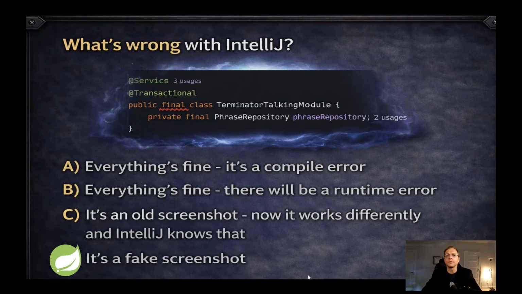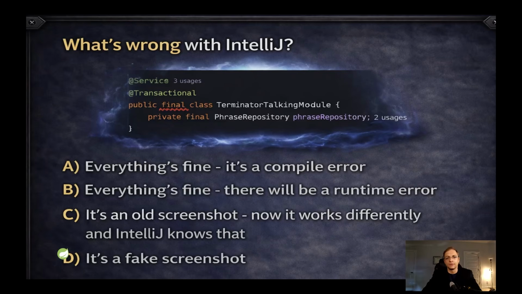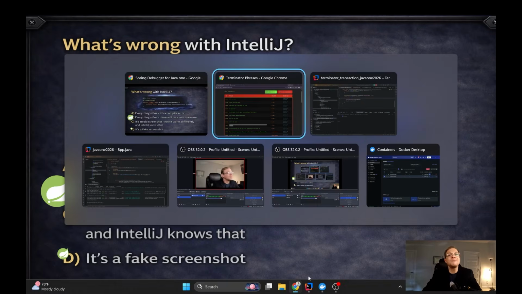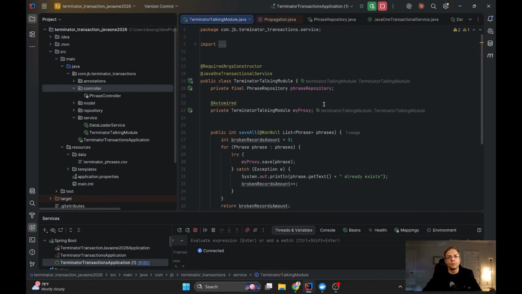Actually, it's a fake screenshot, but the real one was like this. This is a real one, okay? I just asked IntelliJ to make it nicer. So actually, the right answer, 1, 2, 3, everything is fine. I mean, IntelliJ is fine. It's not a compilation error, but it will be a runtime error. IntelliJ wants to stop you.